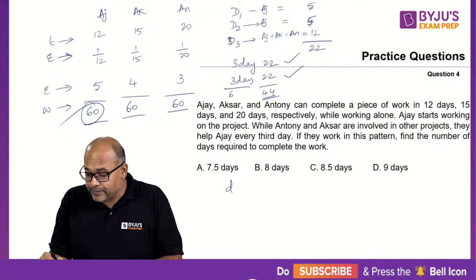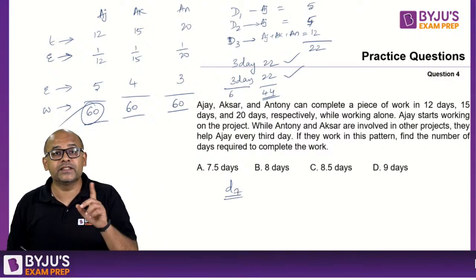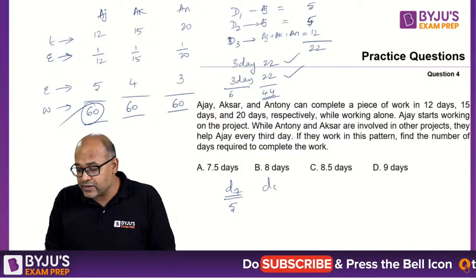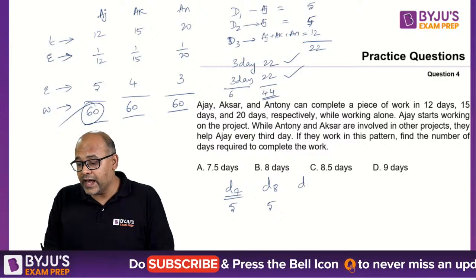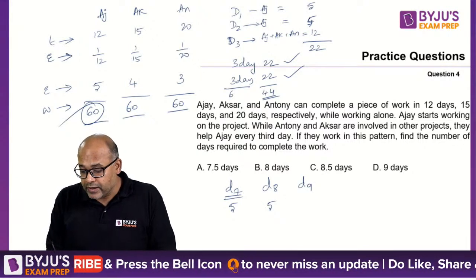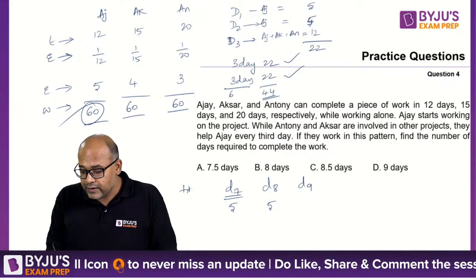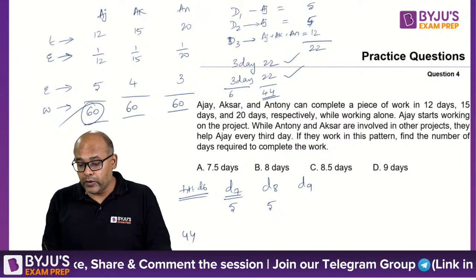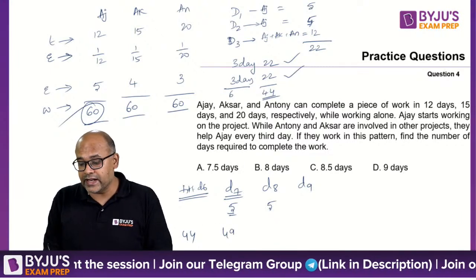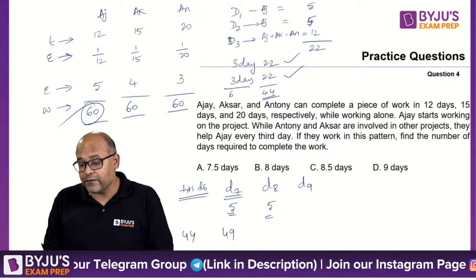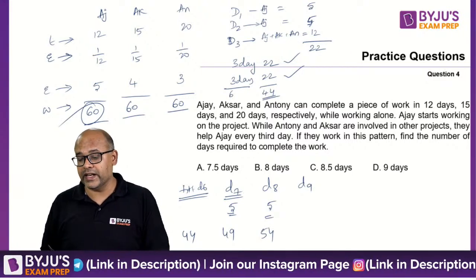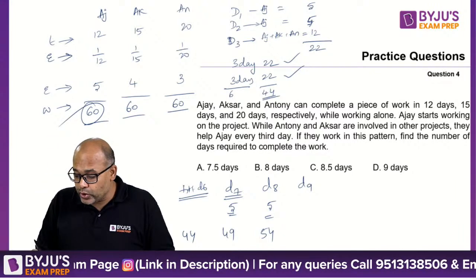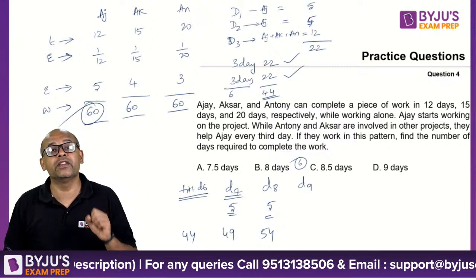Now day 7. First day of the cycle, who is working? Only Ajay. Day 8, only Ajay is working. Day 9, all of them will work. Remember, till day 6, total work is 44. Now day 7, 5 units are getting done, which means 49. Then day 8, 5 more, which means 54. What is remaining for day 9? My day 9 quantity left is only 6, because total I need is only 60.